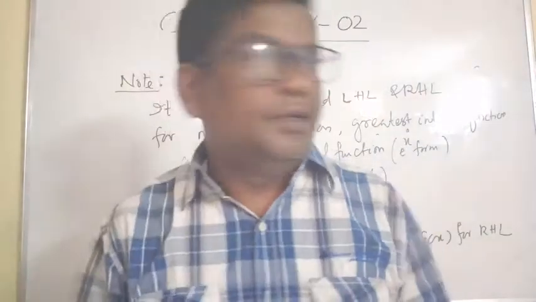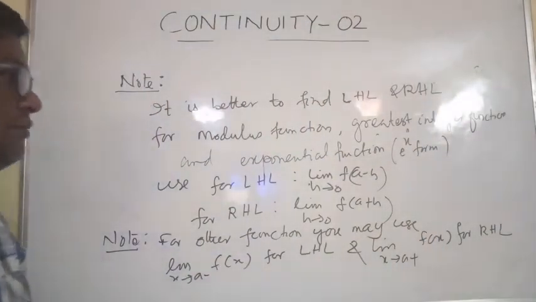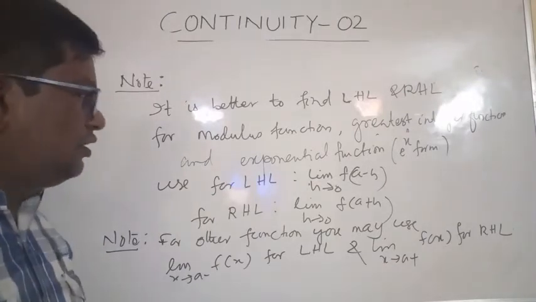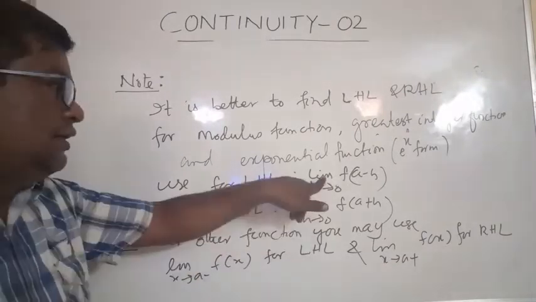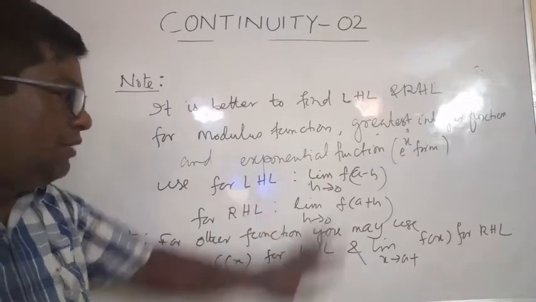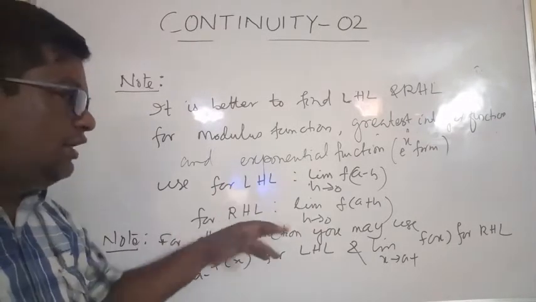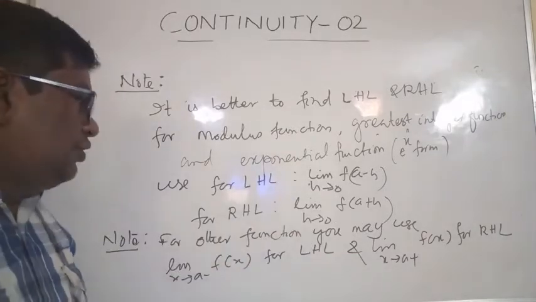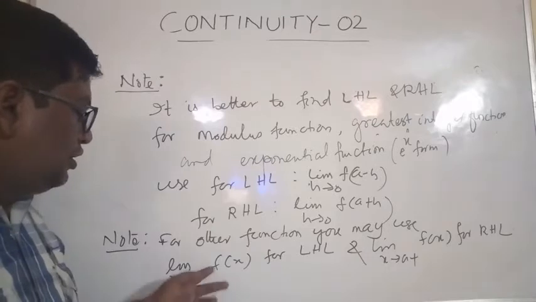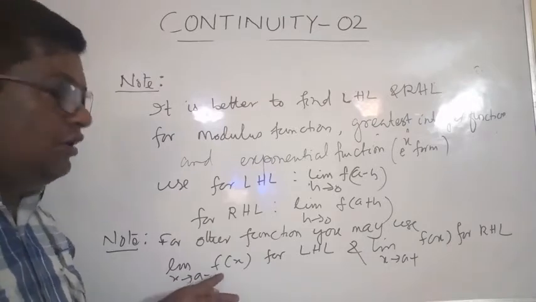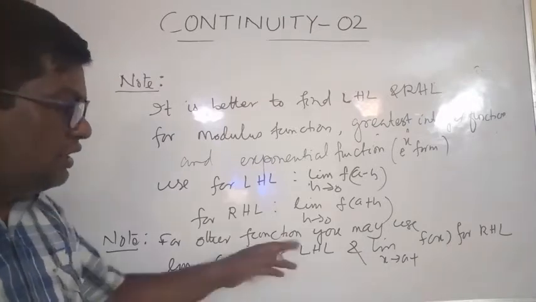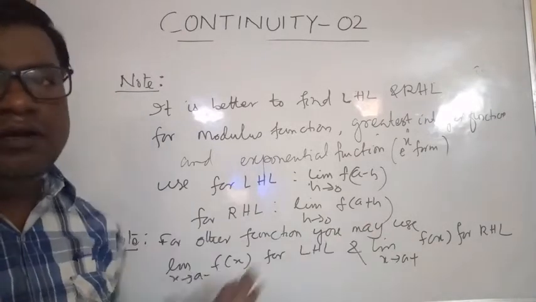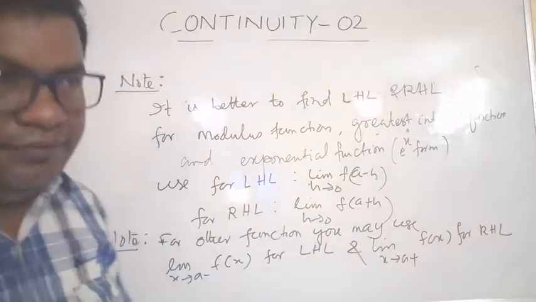Right? If the function is modulus function, greatest integer function, exponential function, then use for LHL limit h tends to 0 f of a minus h, and for RHL use limit h tends to 0 f of a plus h. For other functions you may use limit x tends to a minus f of x and limit x tends to a plus f of x for LHL and RHL respectively.